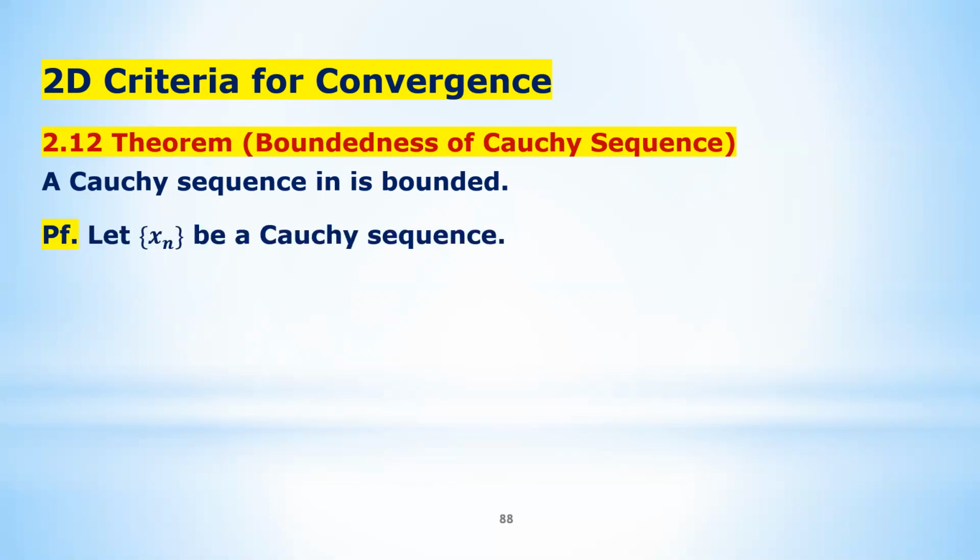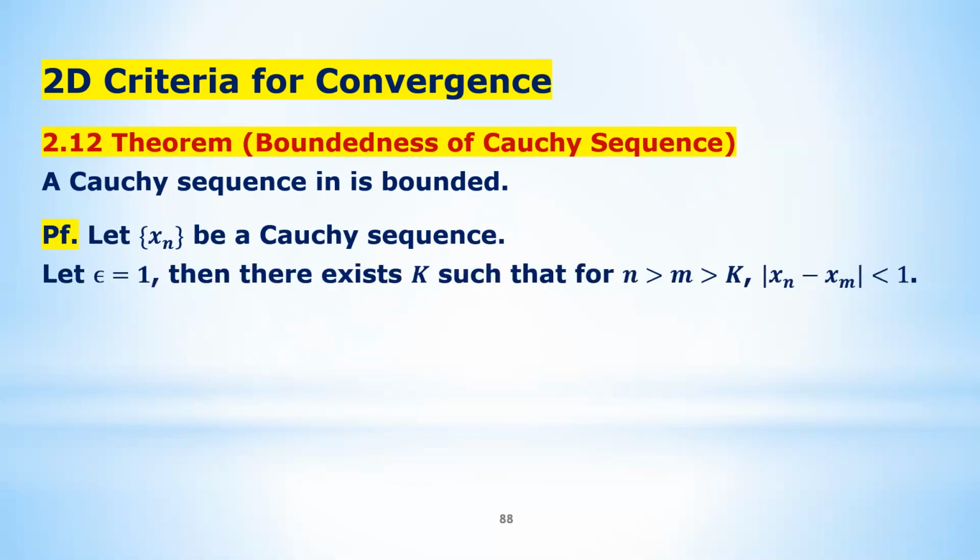Okay, so let's say that you have xn, which is a Cauchy sequence. Now let's choose epsilon equal to 1 and apply the definition. This time we are not assuming xn is a converging sequence, it's a Cauchy sequence, so we apply the definition of Cauchy sequence. There is a k such that for both n and m greater than k, let's assume n is greater than m, the distance between xn and xm is less than 1.